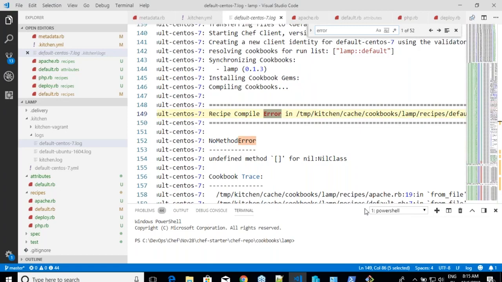Am I clear? So whenever you are writing a cookbook, you can find all of your errors locally in your system rather than wishing for some luck on production servers. Am I good? Okay. Understood the basic workflow now? In Chef, we have a workstation. We write cookbooks. I know manually how to do that stuff, and once I know that, I'll write Chef. And whatever I've written in Chef, I'll test using Kitchen. And when everything works, then I'll upload to the server.